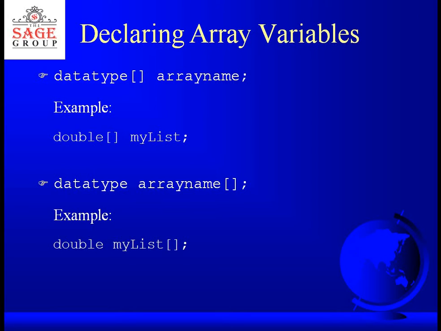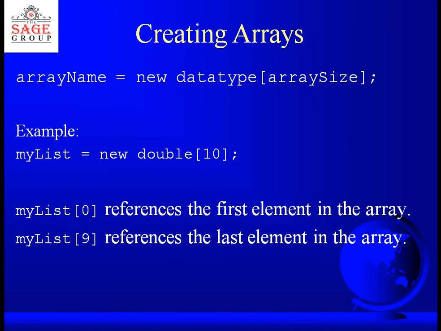So you can declare the size at the time of declaration, or at runtime your array can take a size. Whenever your array takes a size at runtime, we call that array a dynamic array, and when at the time of declaration I fix the size of the array, it is known as a static array.